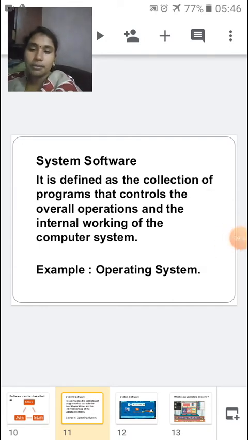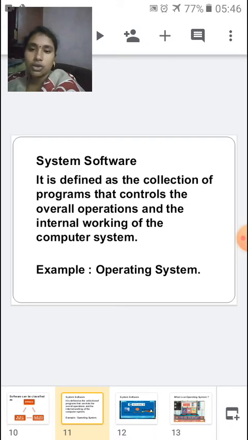Okay, so let me repeat the definition for a system software. It is defined as a collection of programs that controls the overall operations and the internal working of the computer system.